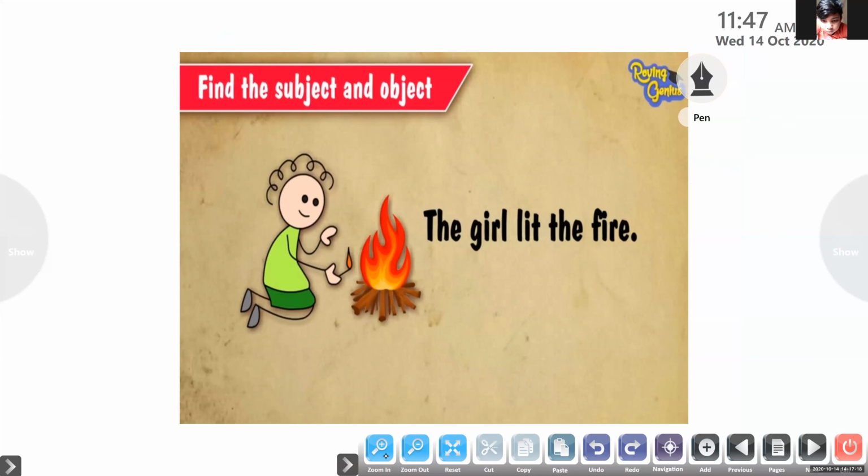Read the sentence. The girl lit the fire. Now what we have to do, we have to find out the verb. Now pick out the verb in that sentence.